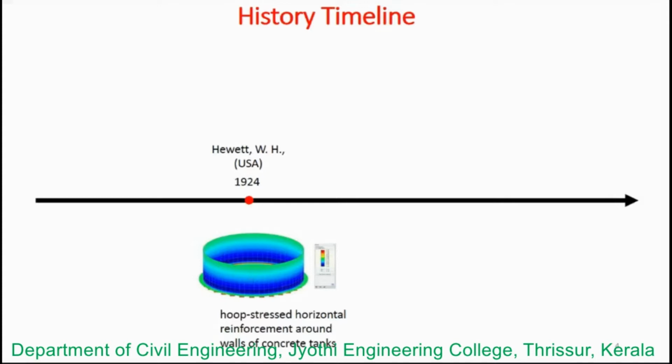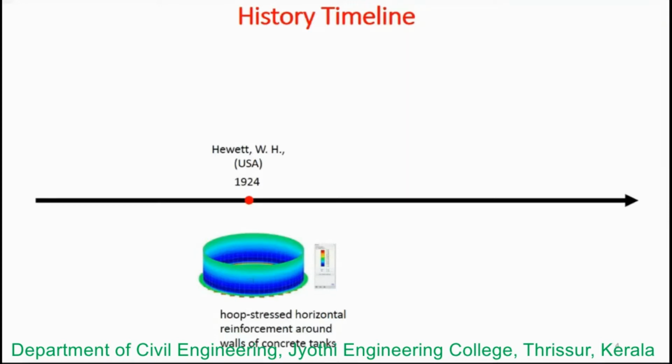So it is basically based on the concept of pre-stressing a barrel. As we know from the example of the pre-stressing barrel, we are going to explain it in further slides. Here we can see that concrete tanks were being developed with pre-stressing, with the help of devices like turnbuckles. They used these devices in order to pre-stress. These turnbuckles are the devices used to tighten the reinforcement around the concrete tanks.